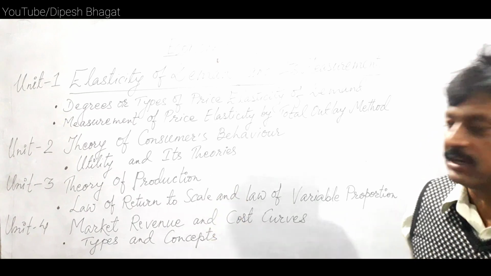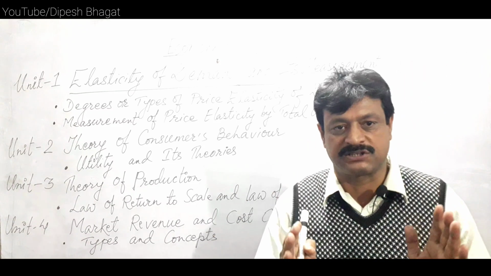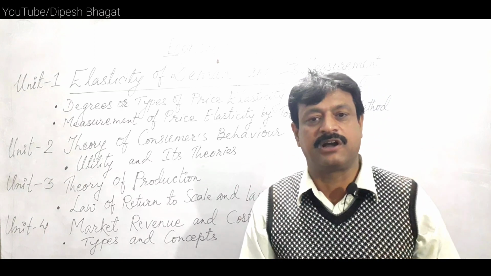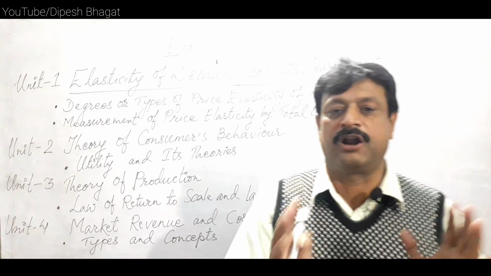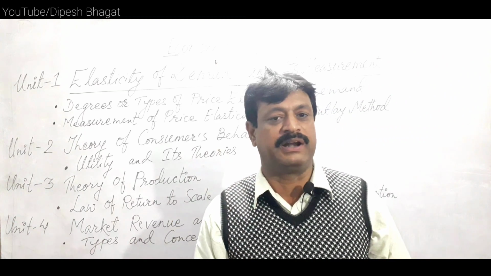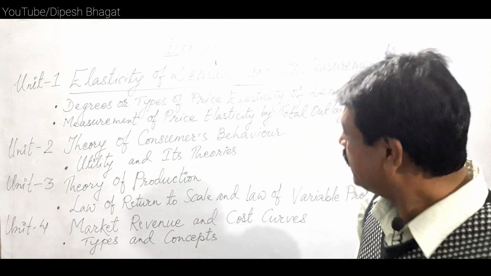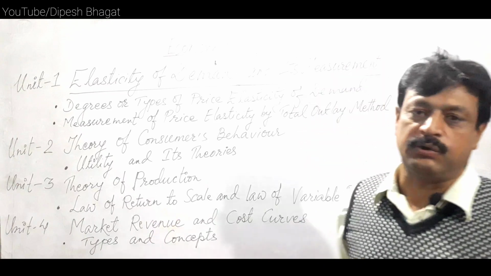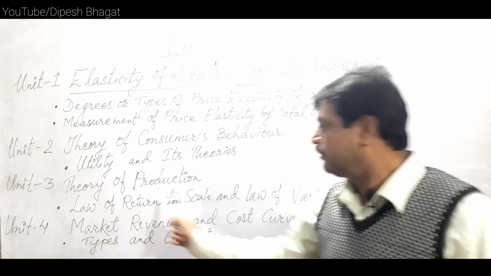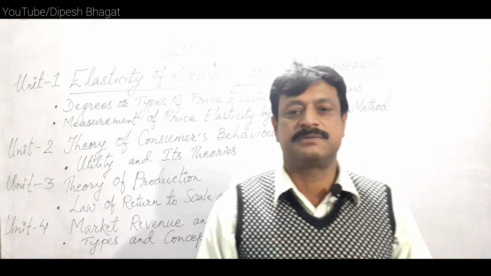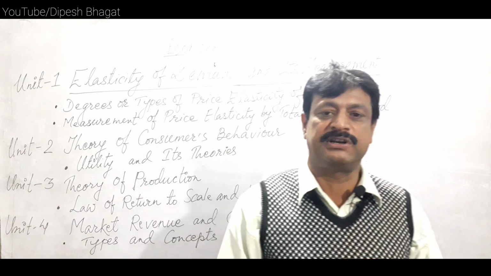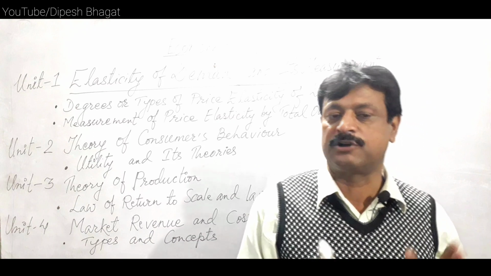Under theory of production, we need to understand what production is. Production means creation of utility. It means transformation of goods or the raw material to the final commodity is production. So under production, we need to study the theories of production. First theory is law of variable proportion. It is based on certain production function.